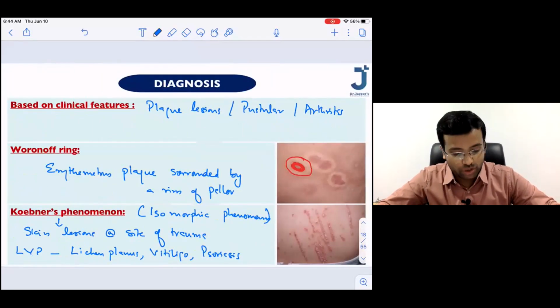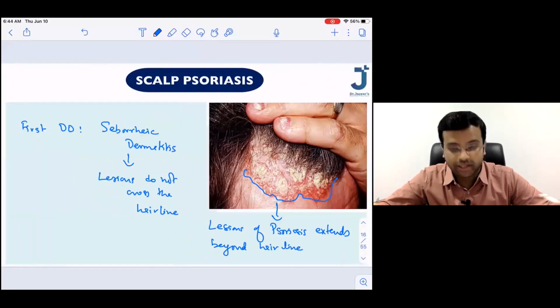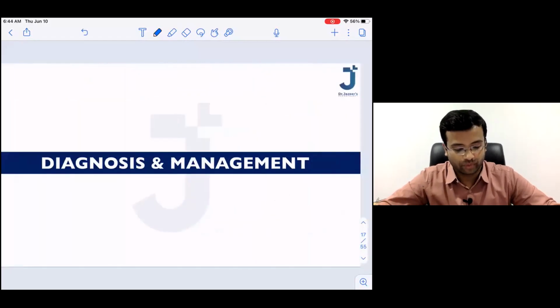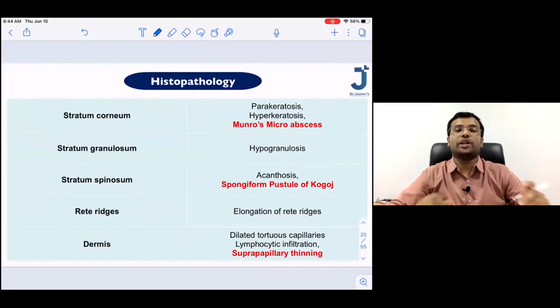So Dr. Praveen wants to see scalp psoriasis once again. So this is a slide for Dr. Praveen. Scalp psoriasis. Please take a screenshot, Praveen. Okay? Done. Thank you. So now let's go to the histopathology.